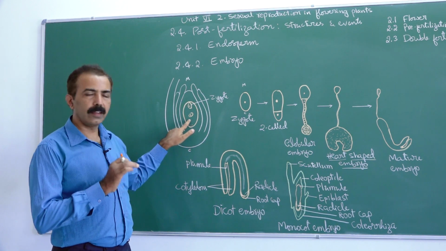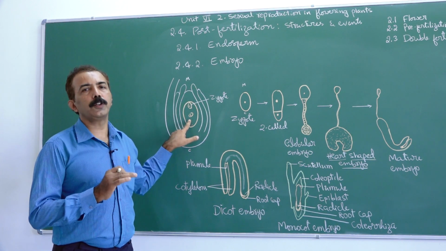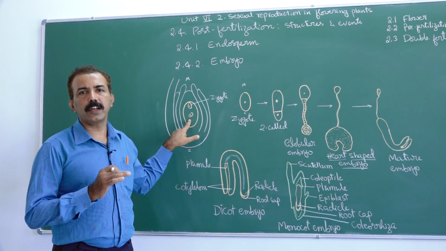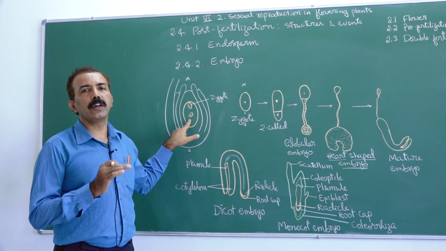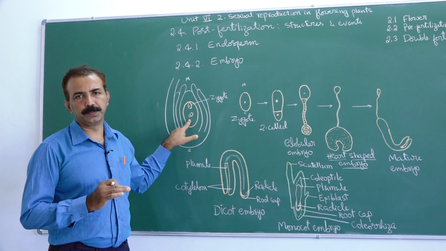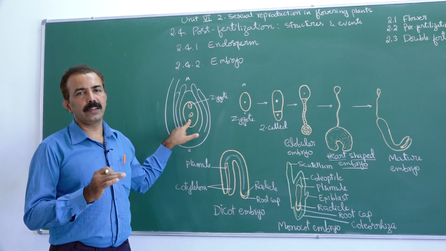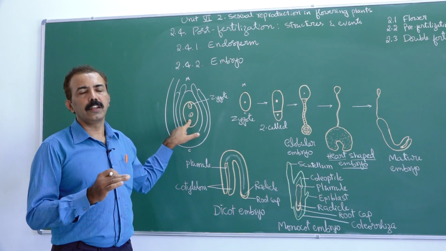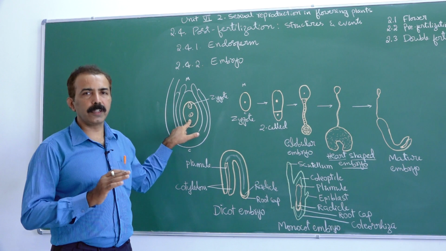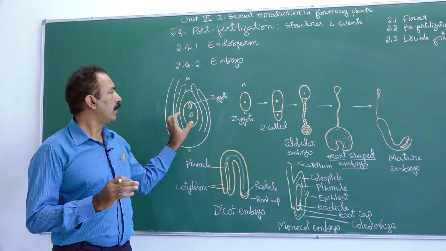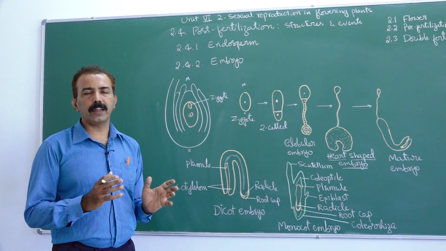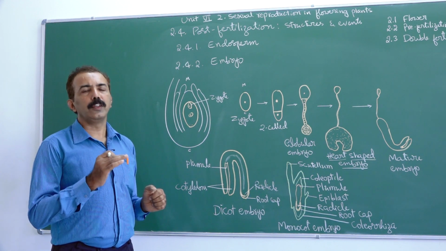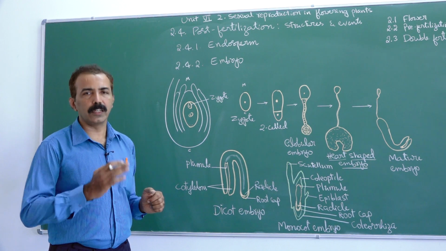This cell, the PEC, primary endosperm cell, undergoes repeated mitosis and produce a tissue called endosperm tissue. In some cases, like in coconut, there will be nuclear division not followed by cytoplasmic division. So, it will be a bunch of nuclei suspended in a liquid medium, which we use it as tender coconut.